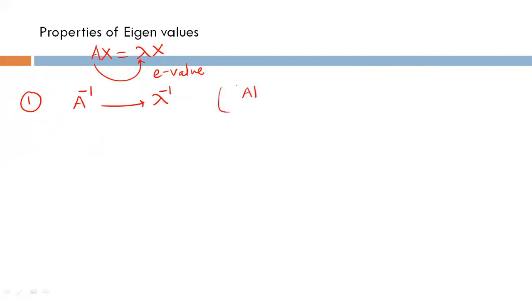Keep in mind the determinant of A is nonzero. Suppose you have the eigenvalues of A and someone asks what are the eigenvalues of the A inverse matrix, then just take the reciprocal of those eigenvalues.